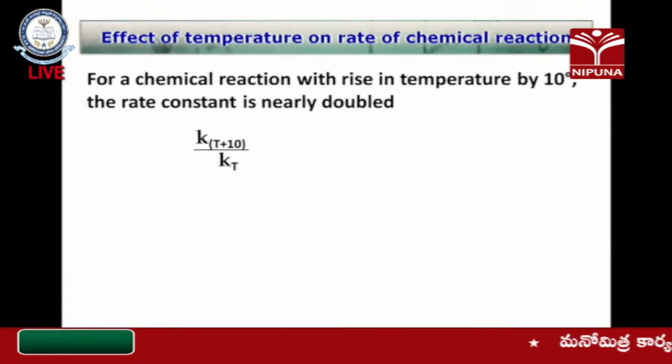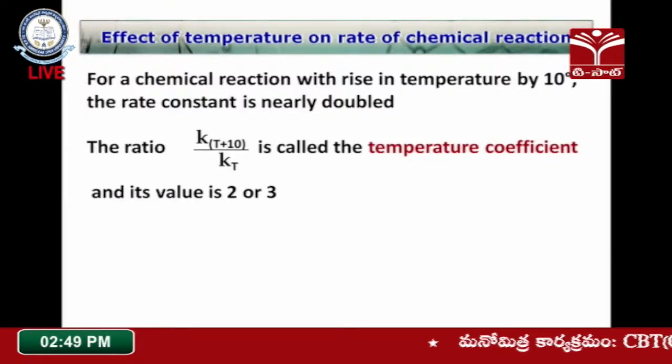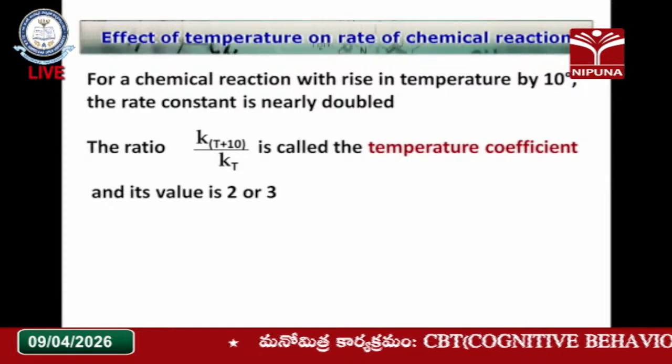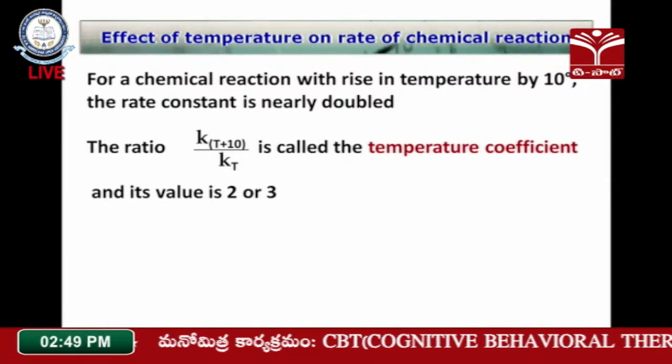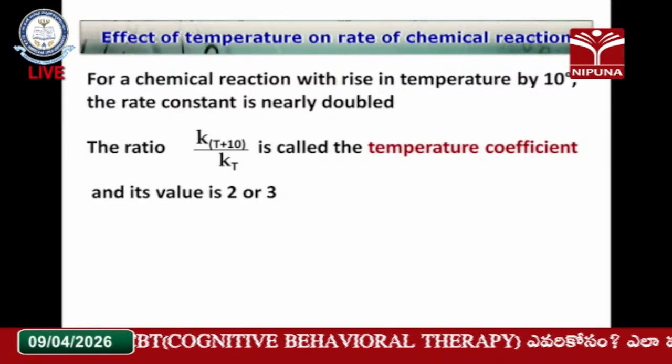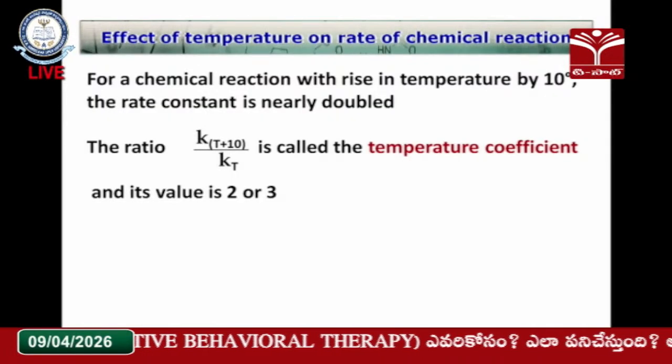By using this formula, you can calculate the temperatures required for a particular system. And you know the effect of temperature on chemical reactions, as I told you in the beginning: the rate of the reaction is directly proportional to the temperature.